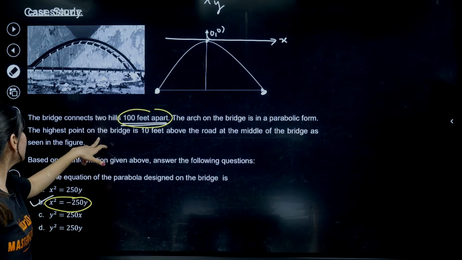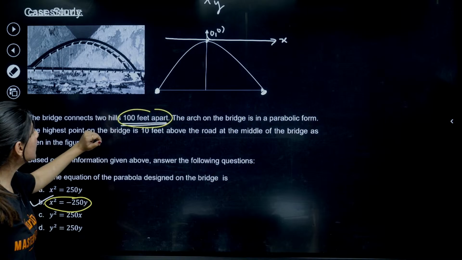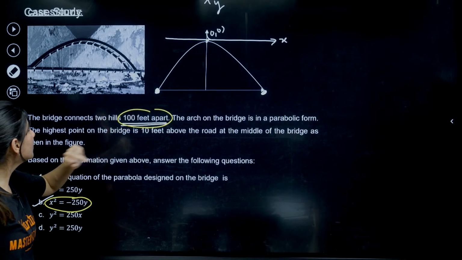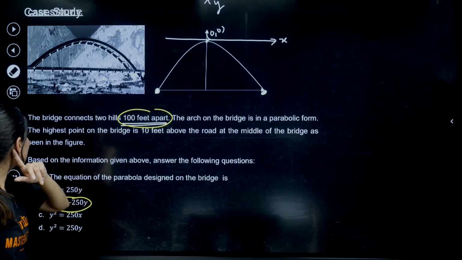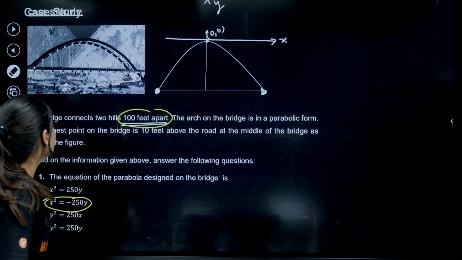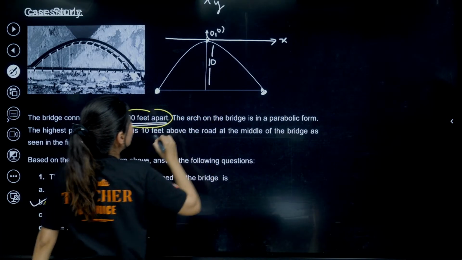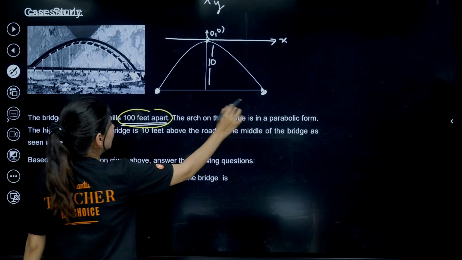So this is your road, the highest point is 10 feet. So they are saying this is 10 feet, and this is 100 feet apart.